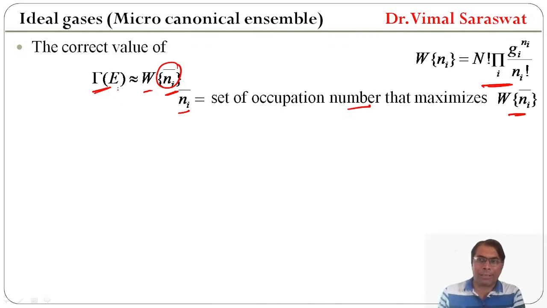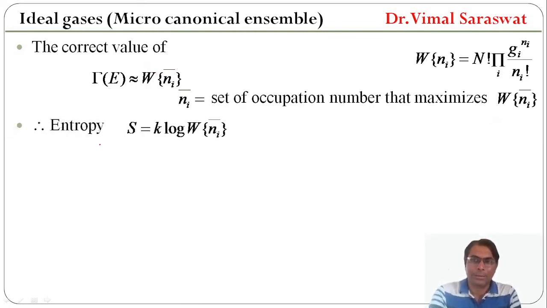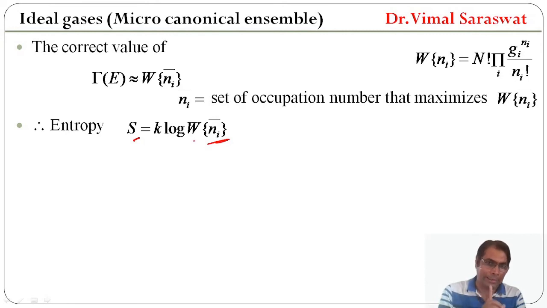So, correct value of gamma E will be this one. And here Ni bar is actually set of occupation number that maximizes Wi bar. Therefore, entropy S equal to K log W Ni bar, not S equal to K log W.